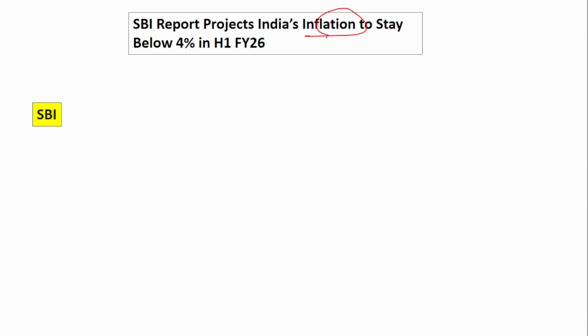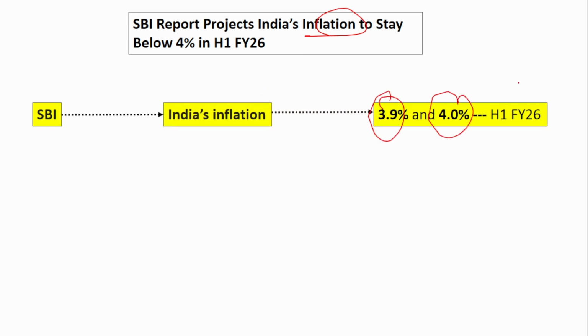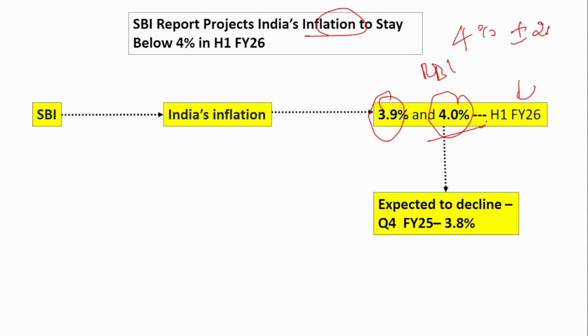Next is the inflation projection by SBI. SBI has projected India's inflation to be between 3.9% and 4% in the first half of financial year 26. We know that our inflation target by RBI is 4% with plus or minus 2%. So this 3.9 to 4% is an ideal inflation projected by the State Bank of India for the first half of financial 26. For Q4 2025, that is January to March 2025, which just ended, it is expected to decline to 3.8%. Remember, for Q4, it is expected to decline to 3.8%, and for the first half of the next financial year, financial 26, it is expected to be between 3.9% and 4%.